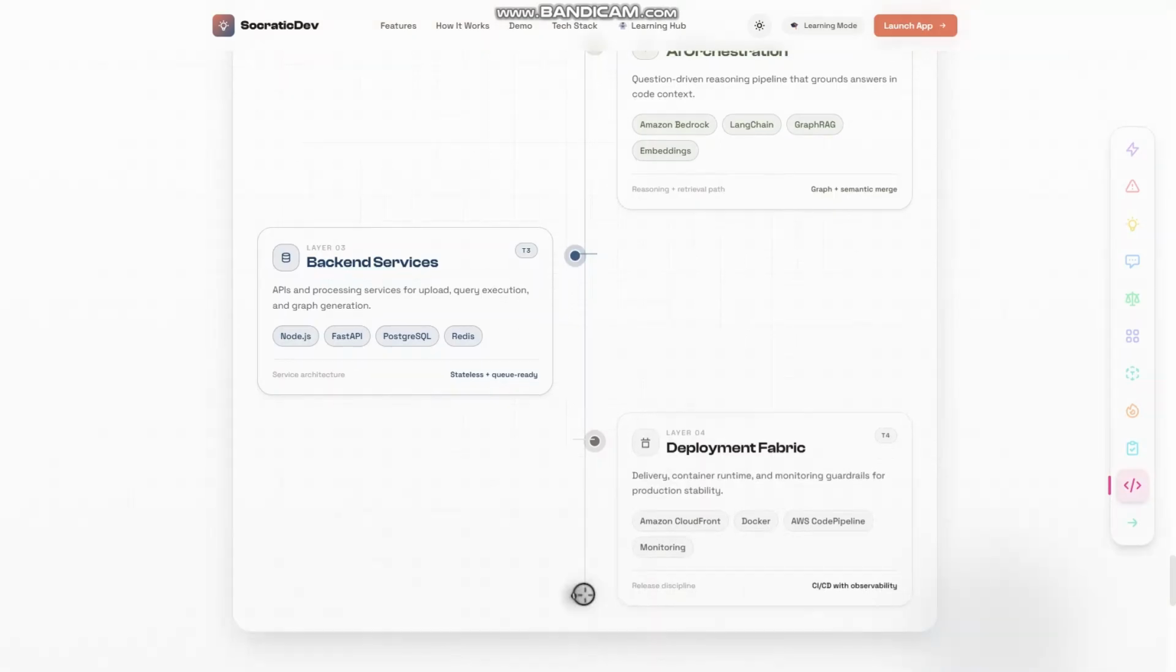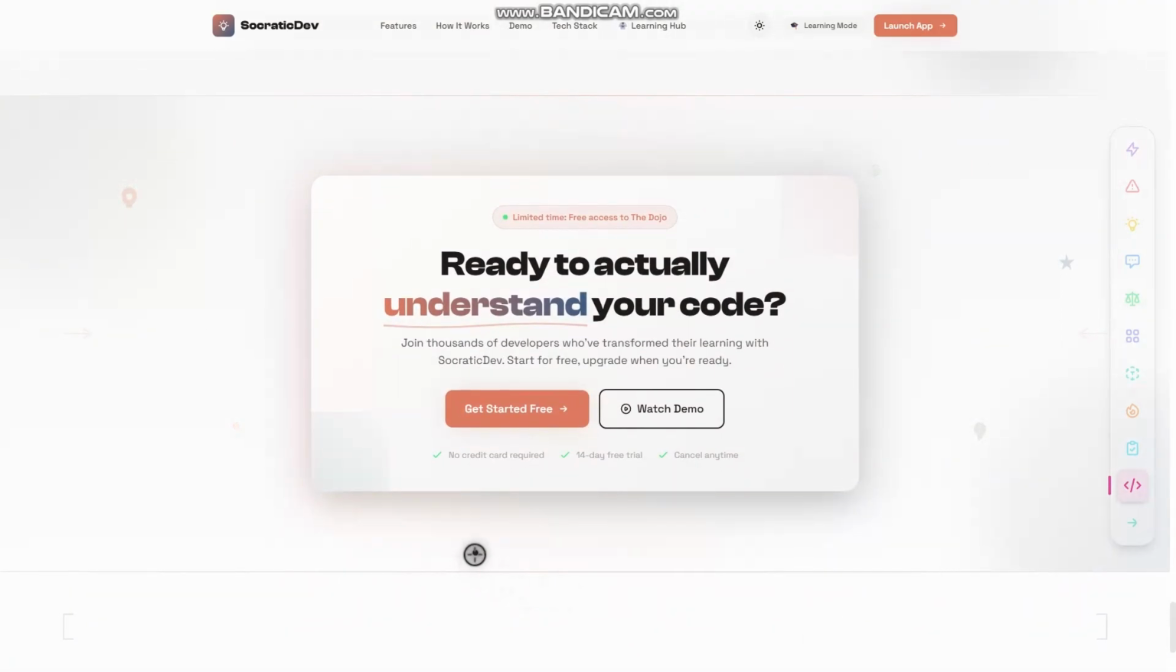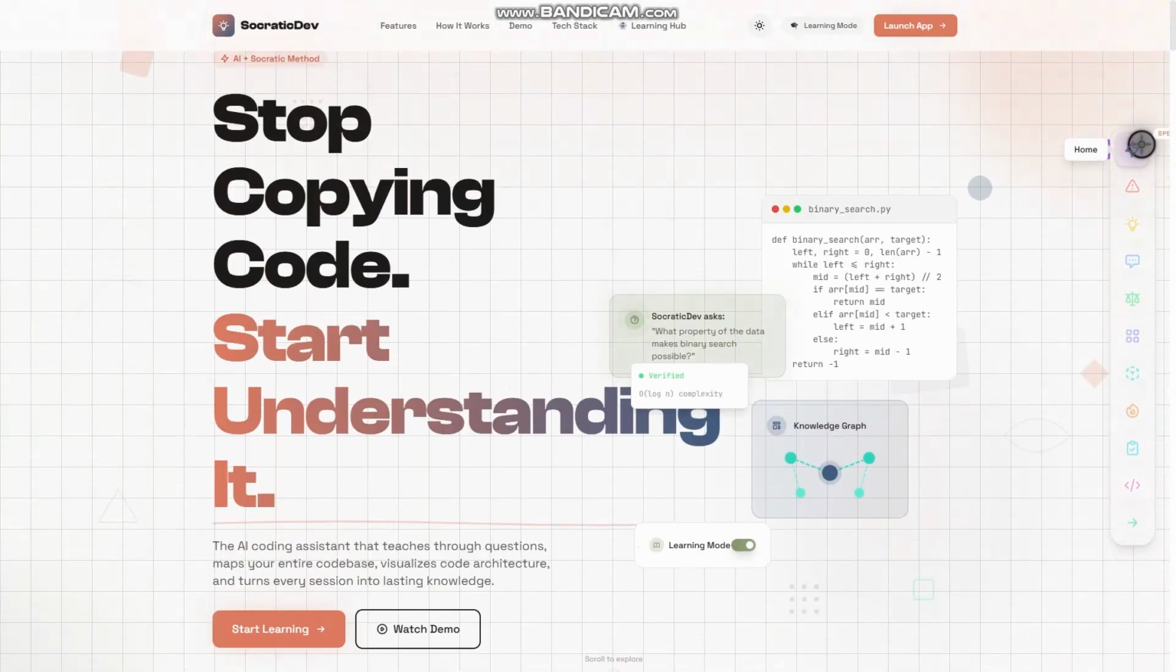Socrative Dev is built on one belief. The best AI does not replace engineers. It helps create better ones. Context-aware chat, semantic and graph intelligence, deterministic visualization, spaced repetition memory. A complete environment for developers who want to build and grow.